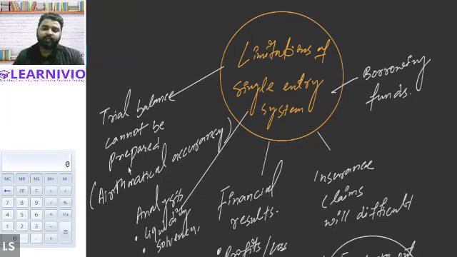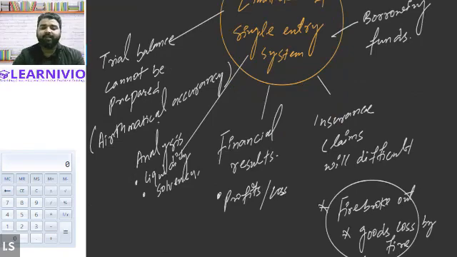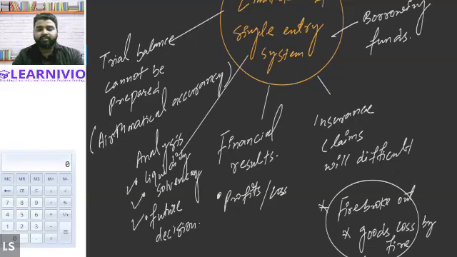And because they are not maintaining the accounts as per the double entry accounting system, they won't be able to take better future decisions. They will face problems regarding decision making. They won't be able to take proper decisions regarding the business if they are not preparing the accounts as per the double entry accounting system. So these are the limitations of the single entry accounting system.